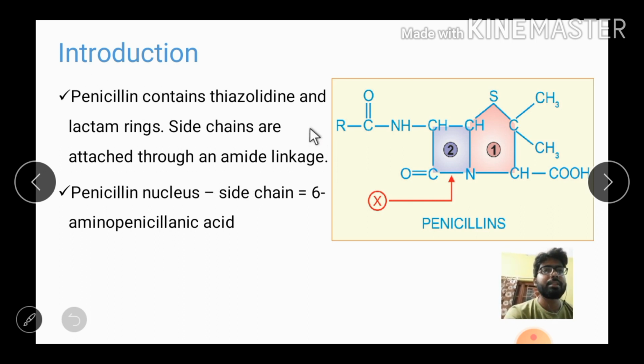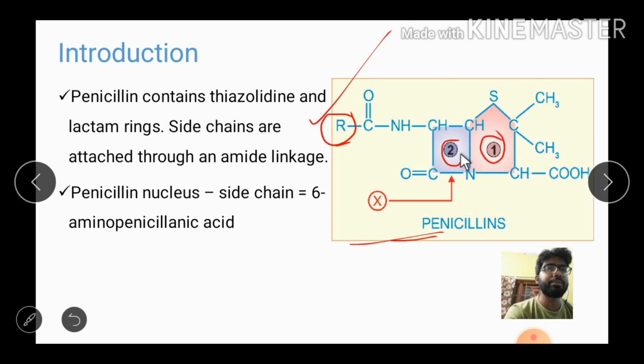What is penicillin? Penicillin is an antibiotic. All of you know that. This is the structure of your penicillin. Three distinct parts are there. One is your side chain, another is your thiazolidine ring, and the last one is your beta lactam ring. The side chain is attached through the amide linkage. This is very important.